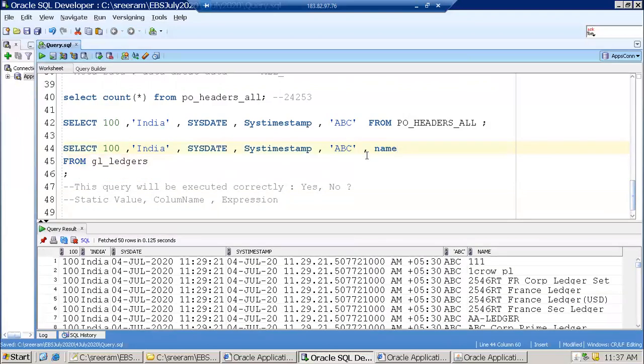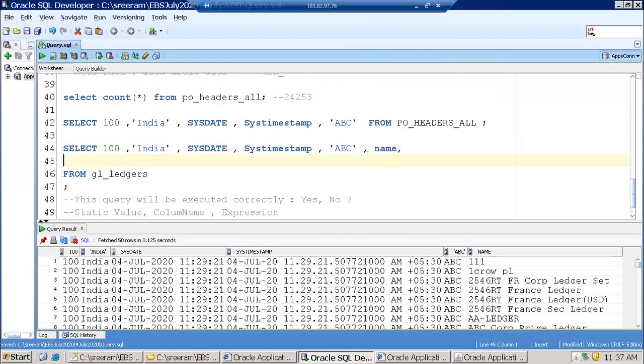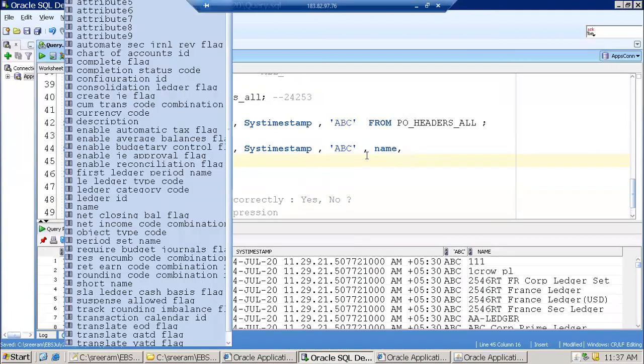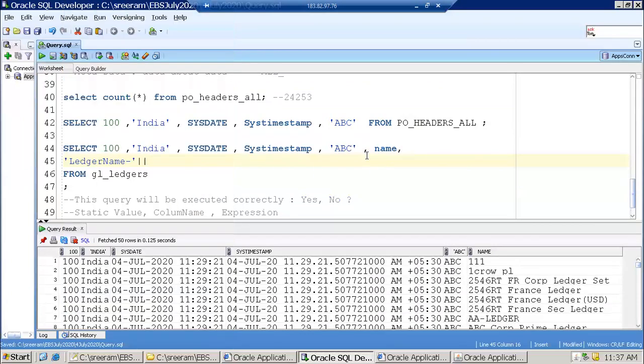Yeah. So okay, now my ledger name is this one, but in the output I don't want to display just a name. I want to concatenate the name with some text. I want to display "ledger name" followed by the ledger name. And also I don't want to print all the digits of it, I just want to print only 5 digits of my ledger name. What I can do: substr, right, 1,5.